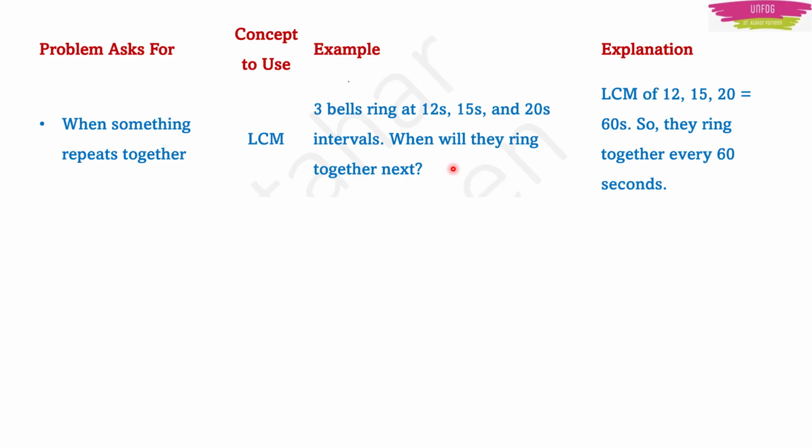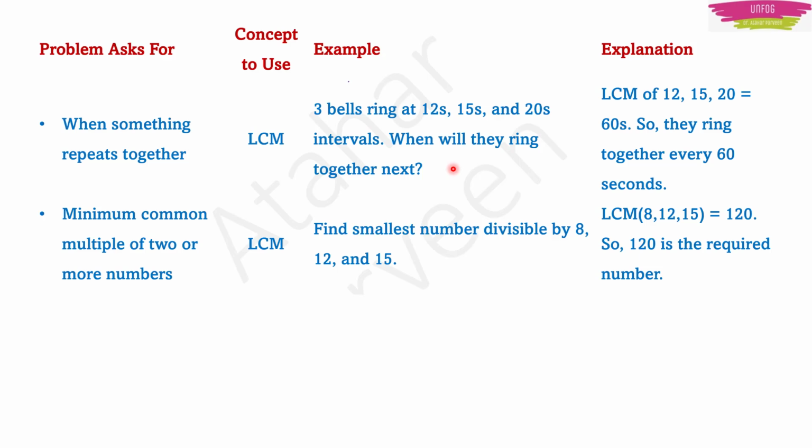If you have questions involving the minimum common multiple of 2 or more numbers, like for example, find the smallest number divisible by 8, 12 and 15. This is a direct indication of LCM, right? Smallest number divisible. So you have to do LCM and find the answer in this type of question.